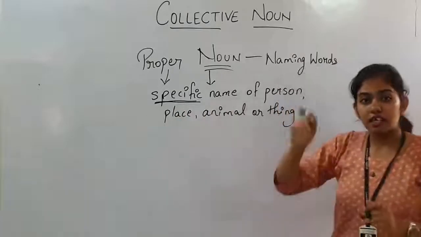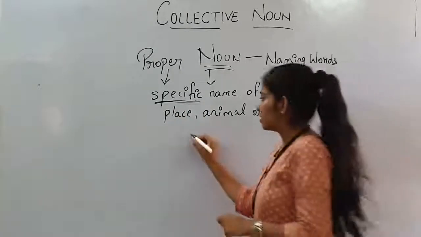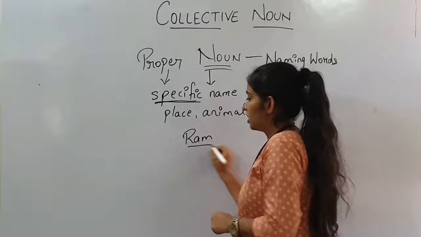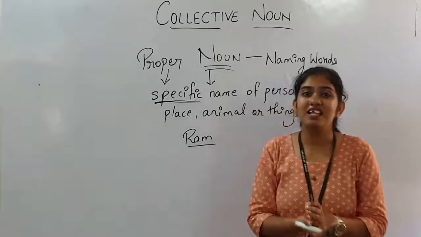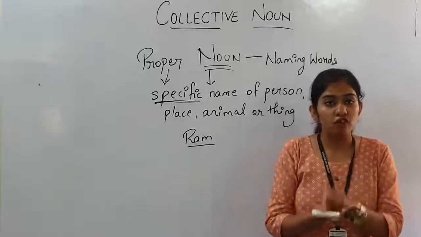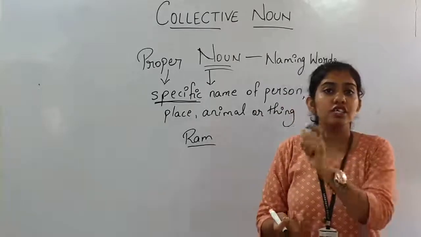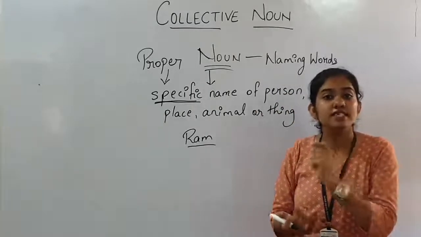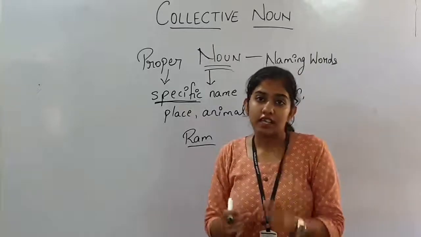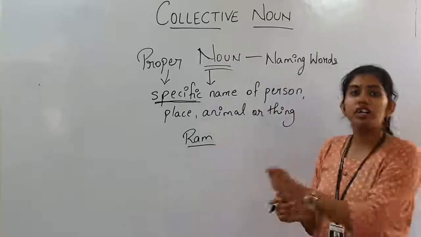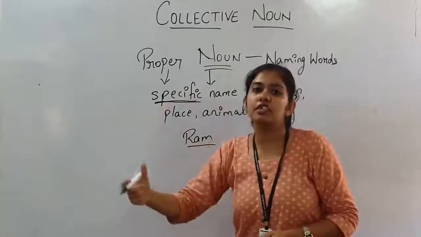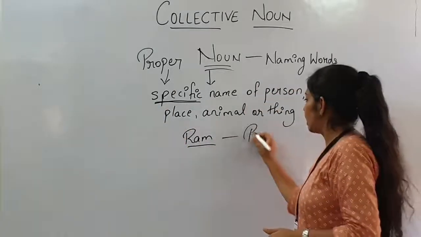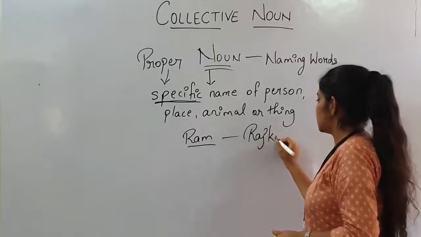So if I say that Ram is a boy, then Ram is a proper noun, right? Now if I say that I live in my city, over here I have not mentioned the name of the city, in which city I am living. Then if I say that I live in Rajkot city, I have specified the name of the city.